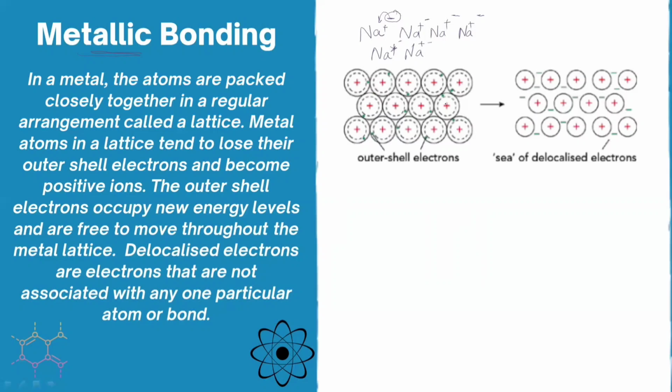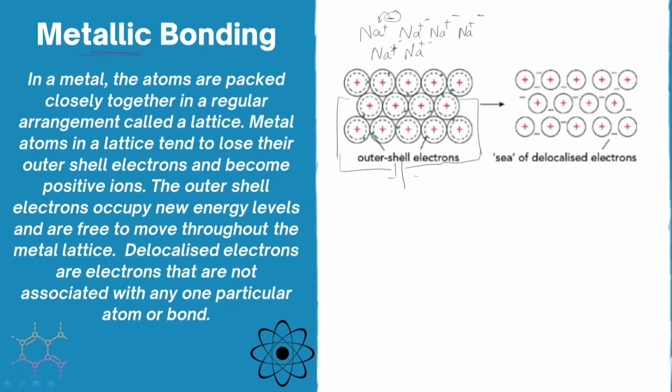Now, why do they conduct electricity? The reason behind that is these delocalized electrons. When connected through a battery, the delocalized electrons will move from one terminal to another terminal and therefore conduct electricity, and also conduct heat. So this property makes it a very good conductor of electricity and heat. So this is very interesting.